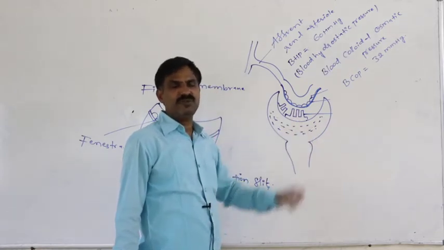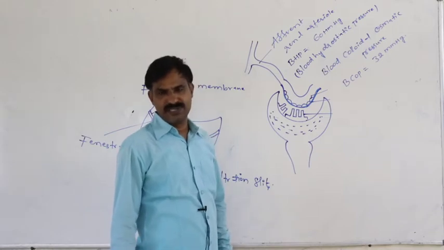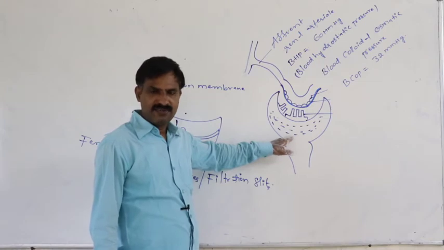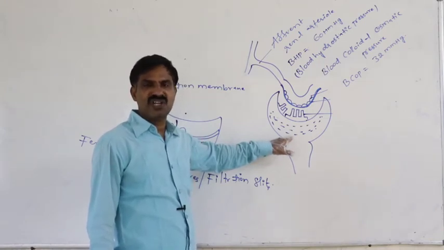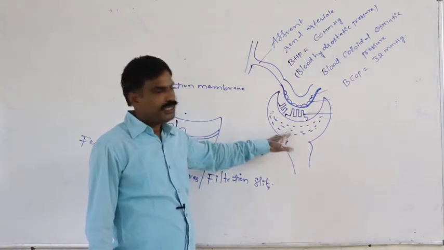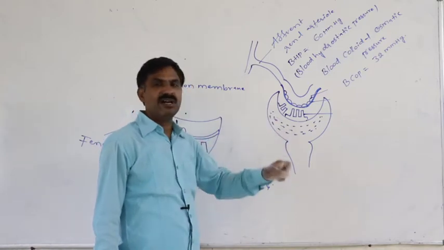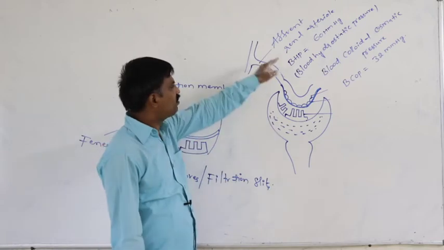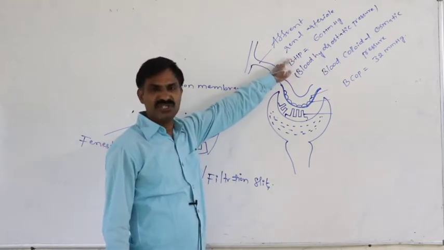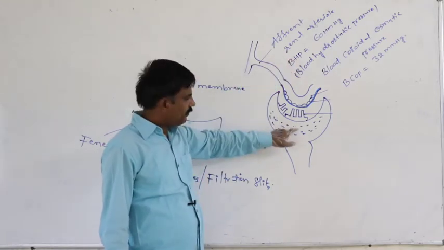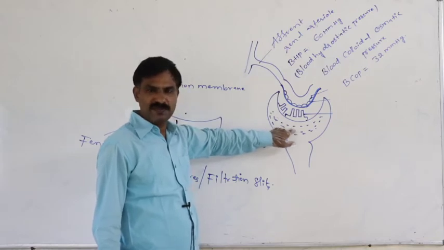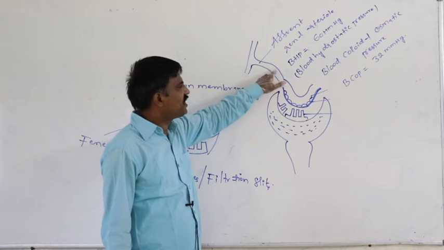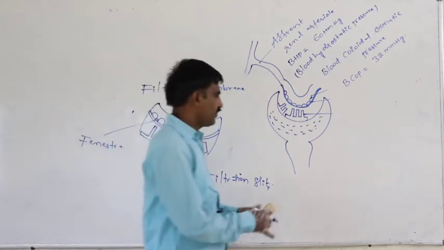The fluid present in the capsular space is the capsular fluid. This capsular fluid also exerts a certain pressure against that 60 mmHg pressure.